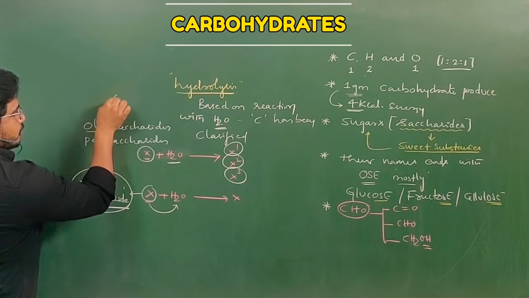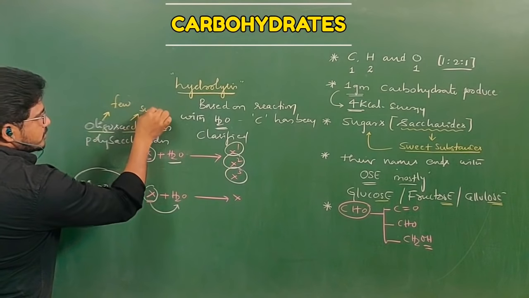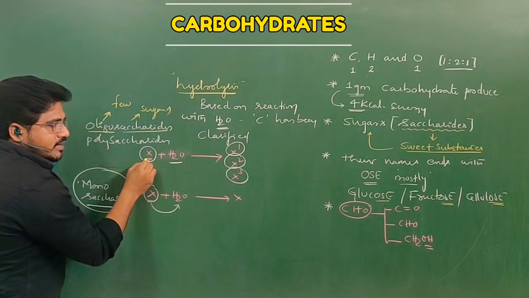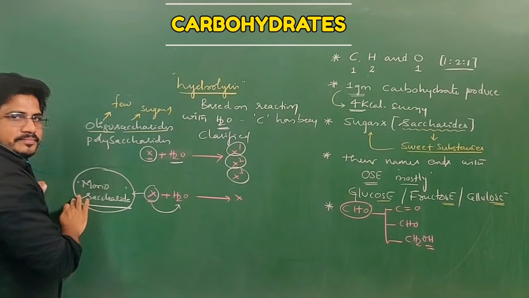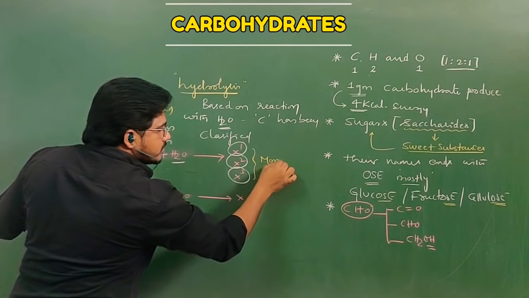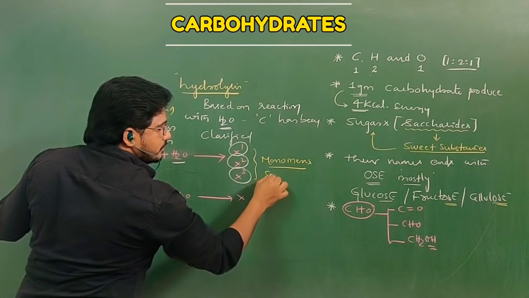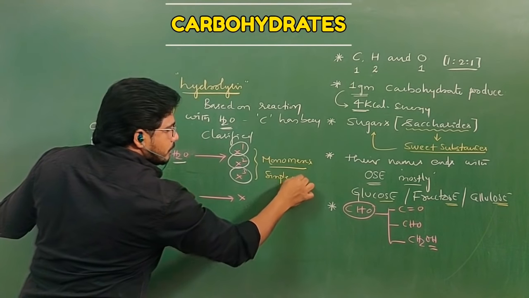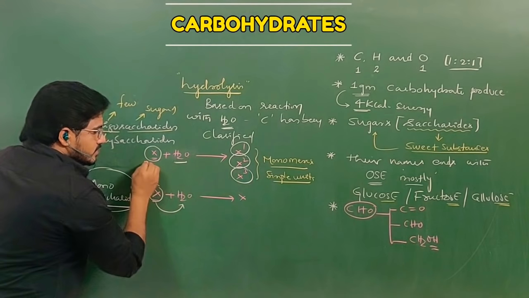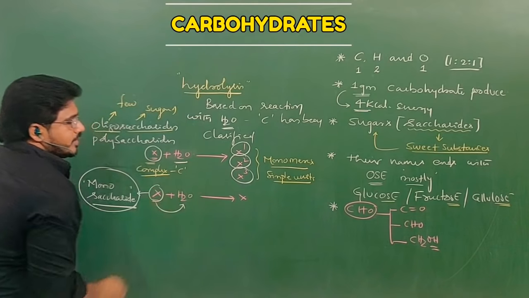Oligo means few. Saccharide means sugars. So if it is an oligosaccharide, few monomers will come. All these are monomers or monosaccharides, simple units. So simple units are coming as products, which means the original is a complex unit or complex carbohydrate.